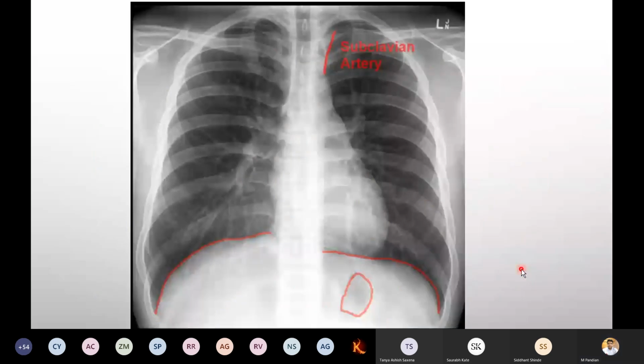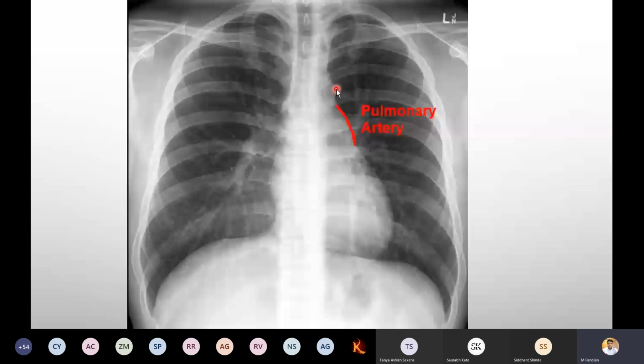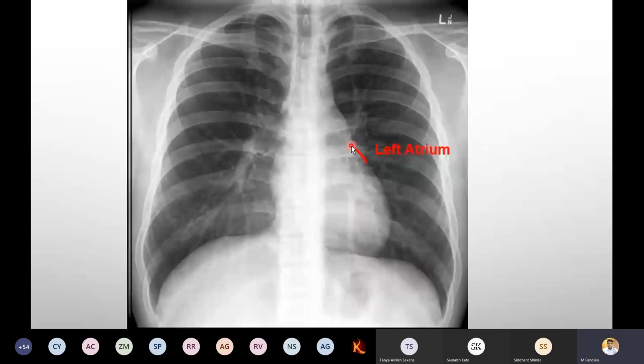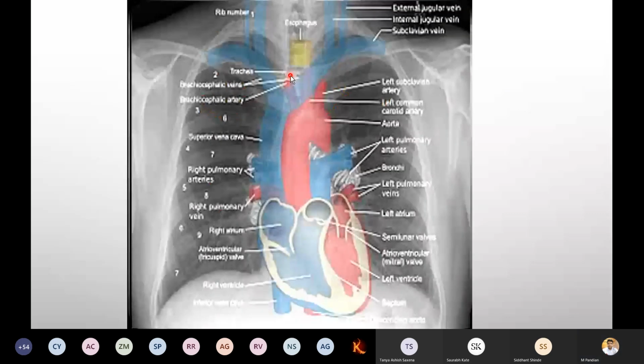Now, it is another fundamental thing you have to remember. It is subclavian artery, aortic arch, pulmonary artery, left atrium, ascending aorta. If you plot the schematic diagram on the X-ray, it will look like this. So like this, you have to remember it. Later on, you go through that particular PPT, you will understand.